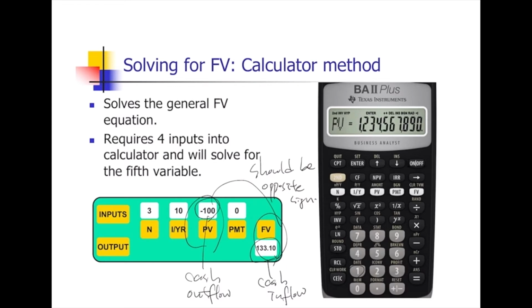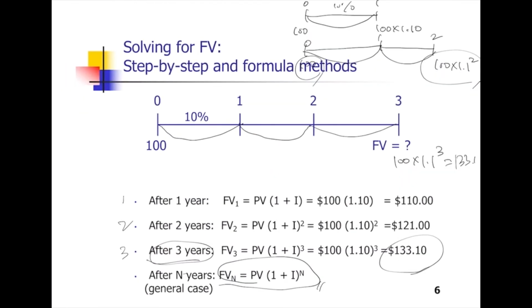and then push this button, the CPT. CPT stands for compute, and then the remaining variable. Now we are solving for FV. The remaining variable is FV. And then you get the number on this display. This number, 133.1. It is the same as this number.